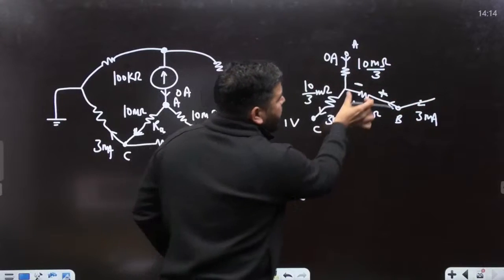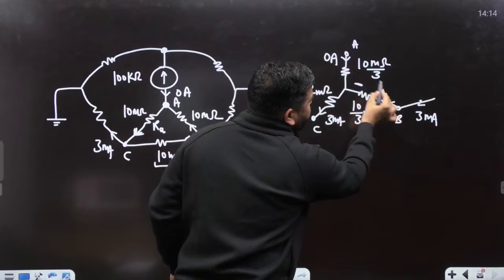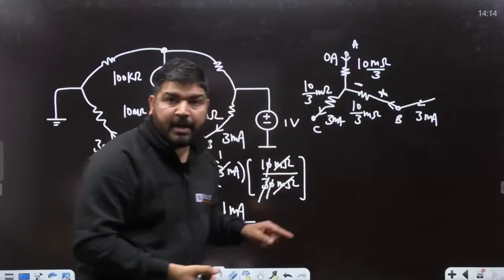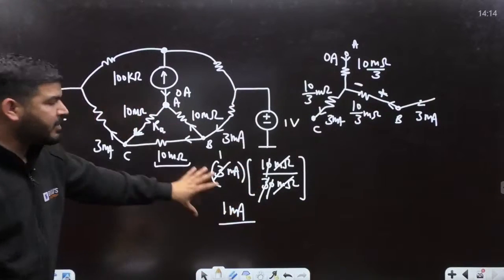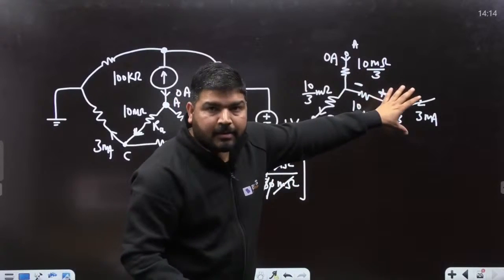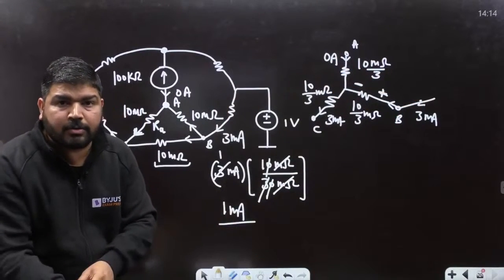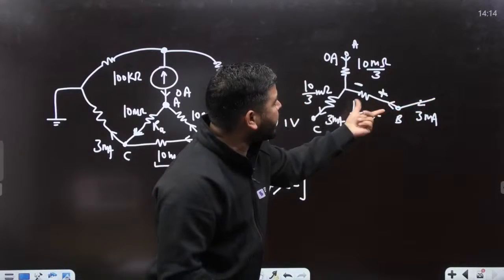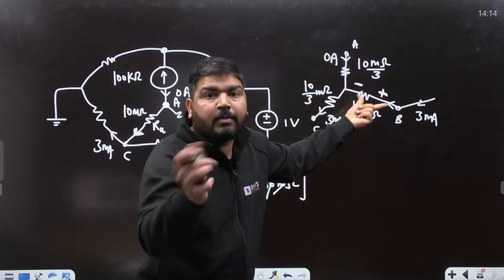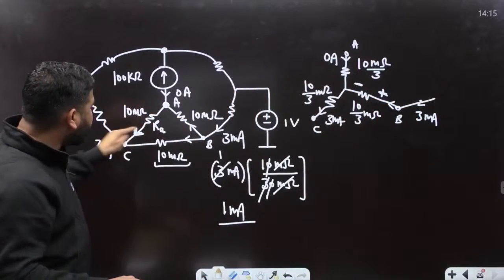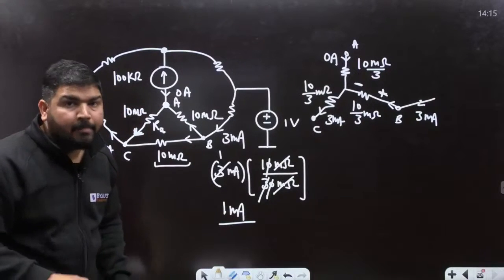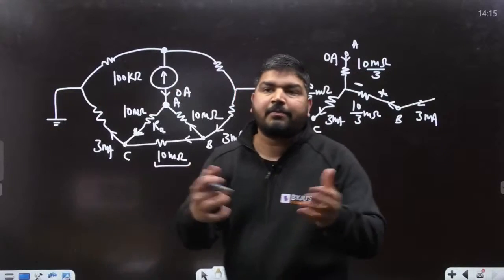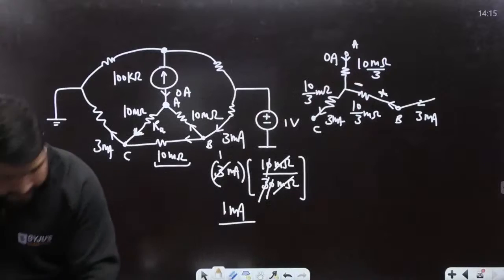Why? Because many students will say that this is the phase voltage and we can multiply with √3 to calculate the line voltage. That method is not correct because this is a DC supply. The current division method is the correct method. Some students might think you can convert this delta into star, calculate the phase voltage, multiply by √3 to get the line voltage, and divide by 10 to get the phase current again. But that is not the correct method, because in a DC supply, the line voltage and phase voltage relationship is not applicable. So the correct answer is 1 milliampere.